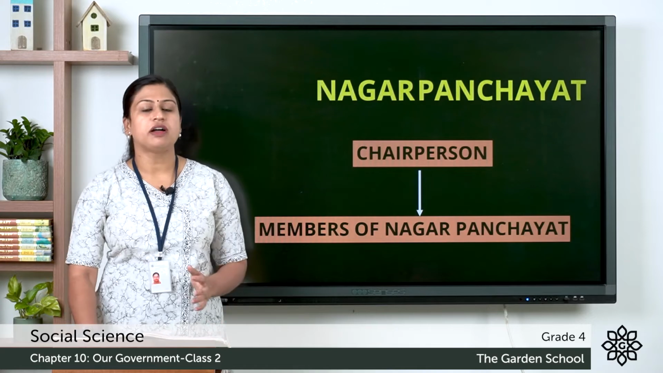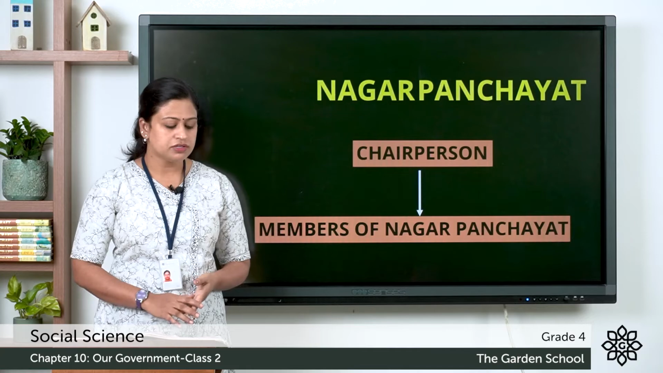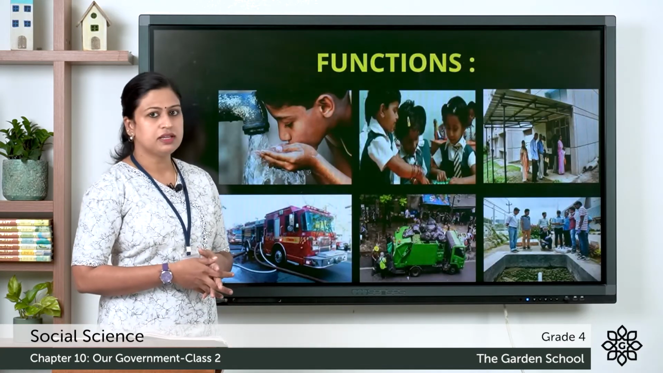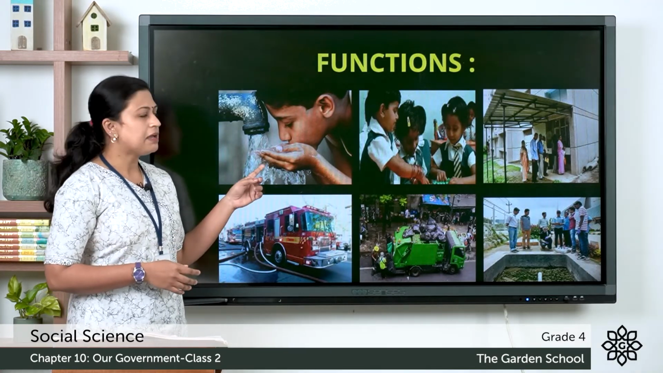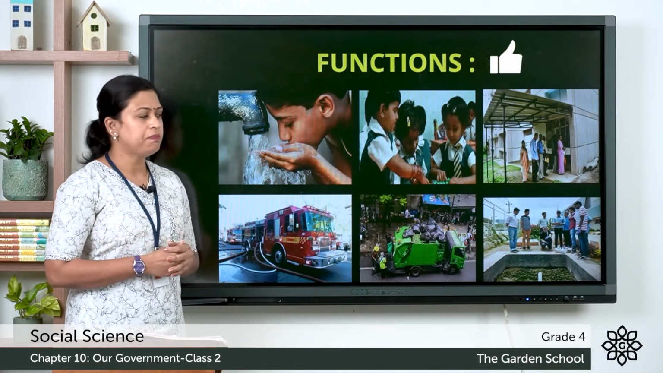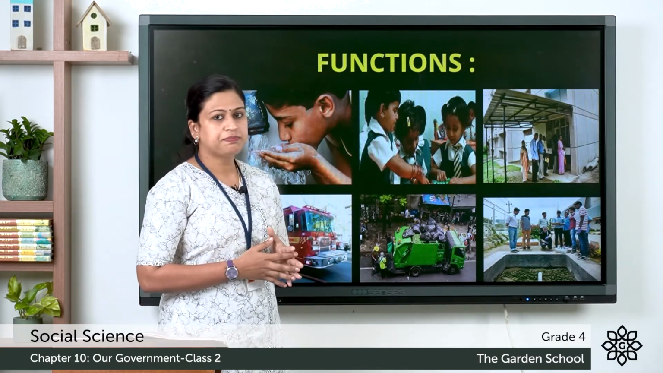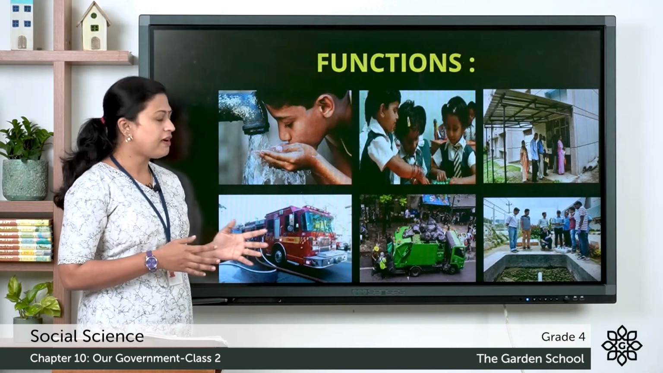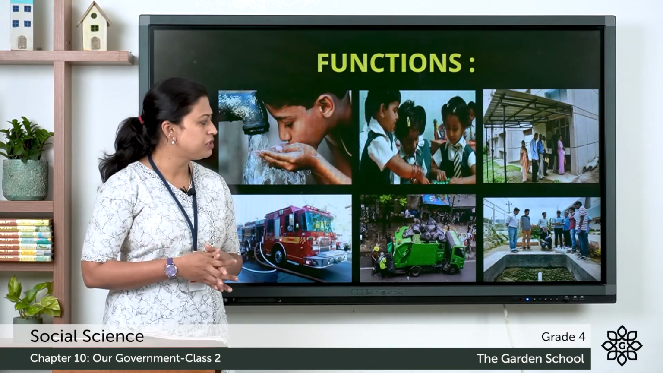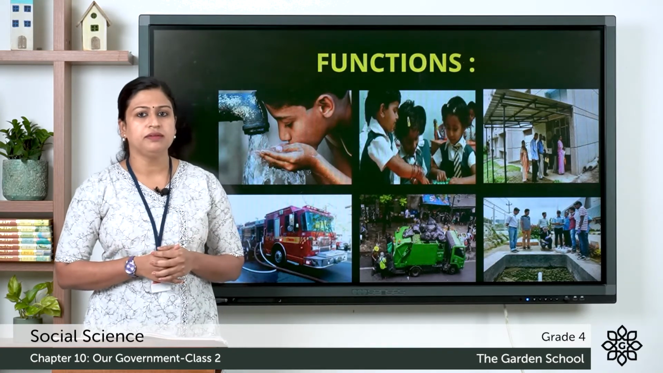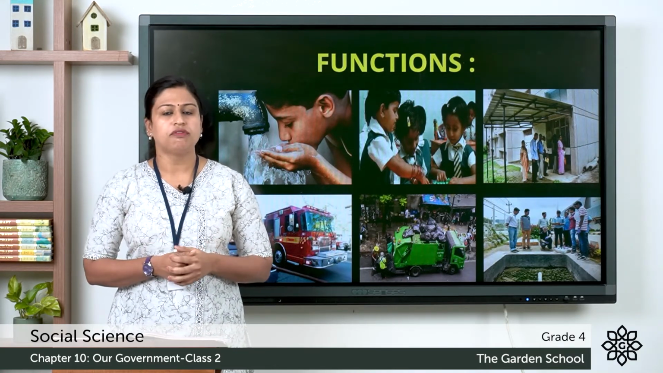Next, we will discuss the functions of municipal corporation, municipal council and Nagar Panchayat. So, here you can see some of the functions. They all have the same functions. Some of them are supply of clean drinking water to the people. Then here you can see running schools and public dispensaries. Next one is fire safety services, taking care of proper disposal of garbage, maintaining sewage and draining, electricity, building and maintaining roads, and many more functions.